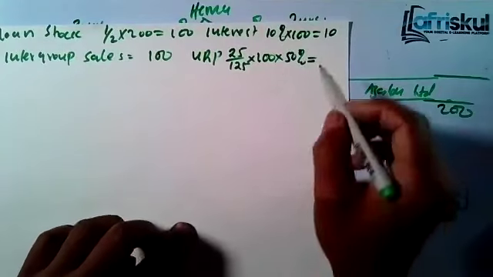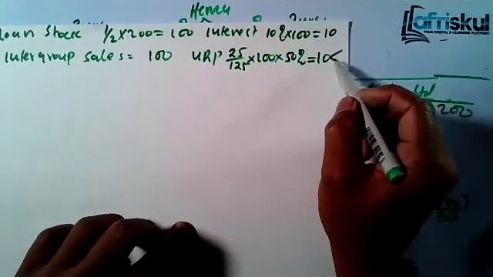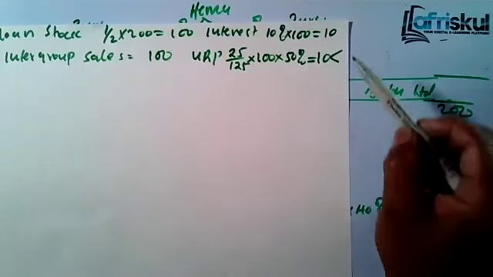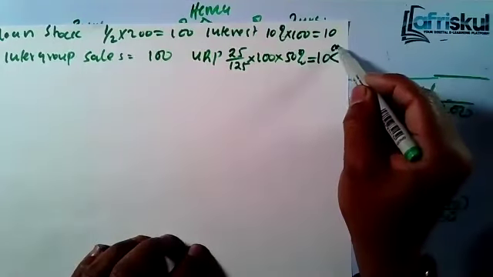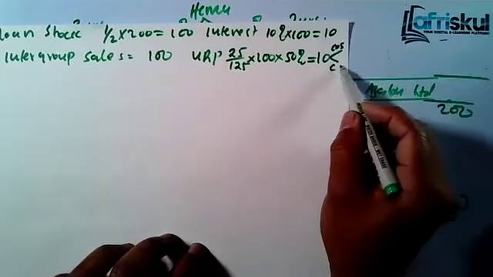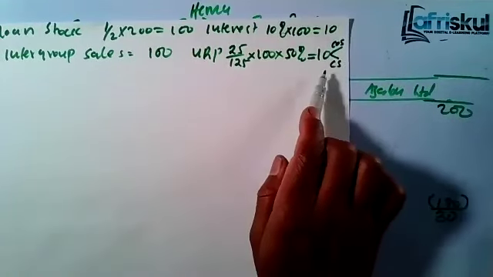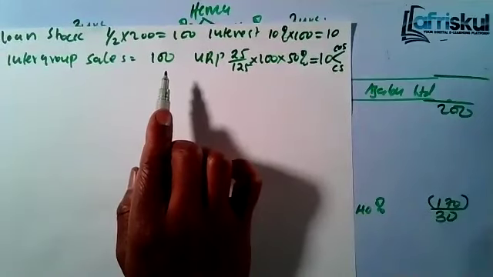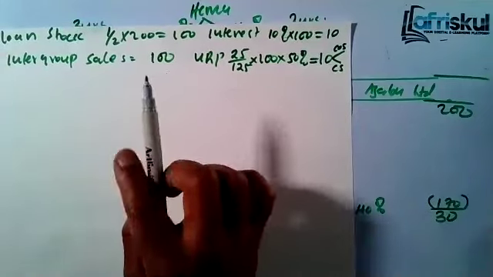So that means we have unrealized profit of 10. How do we account for this 10? We say that for unrealized profit, you add it to cost of sales, you eliminate from the closing stock. That's how you account for intergroup unrealized profit. But for the intergroup sales, you eliminate in full from both sales and cost of sales.